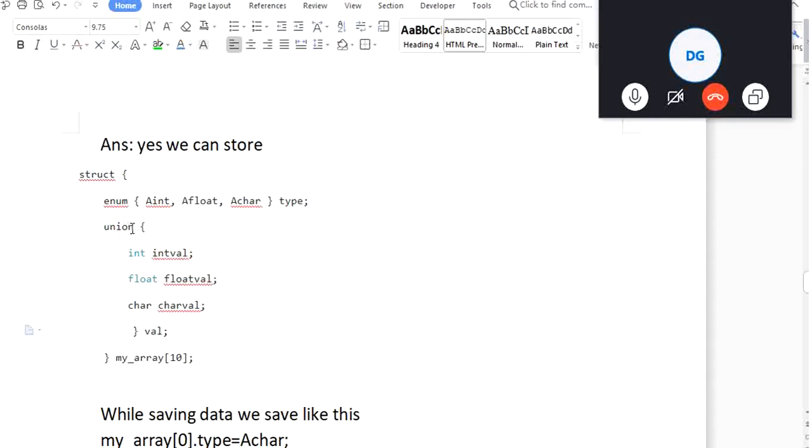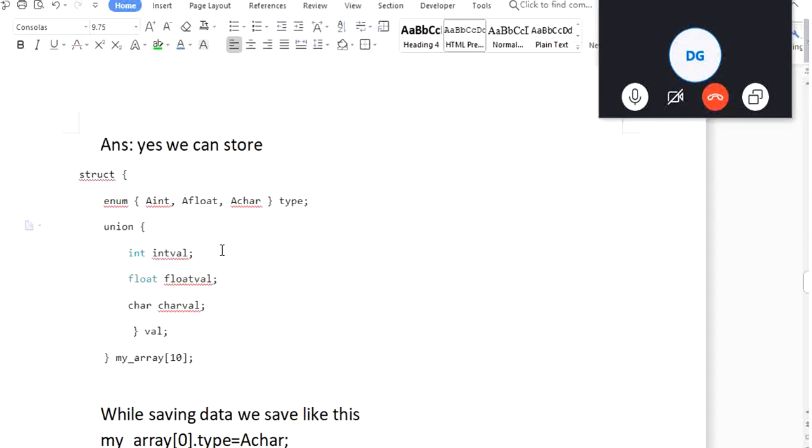No, if you make union outside, then that will happen. Here, structure is outside. So he will take different memory and this will take different memory, because structure will give memory to both. Structure will give memory to him also and him also. But if you make union outside, then they will be overlapping.